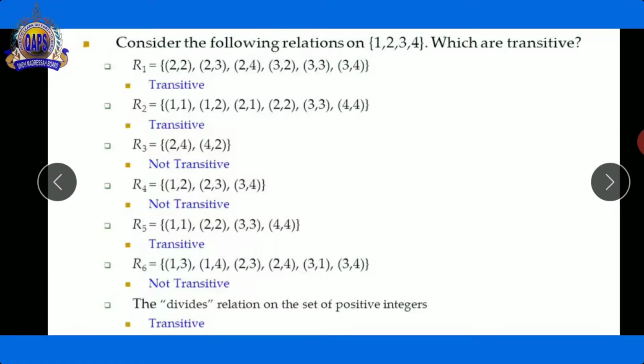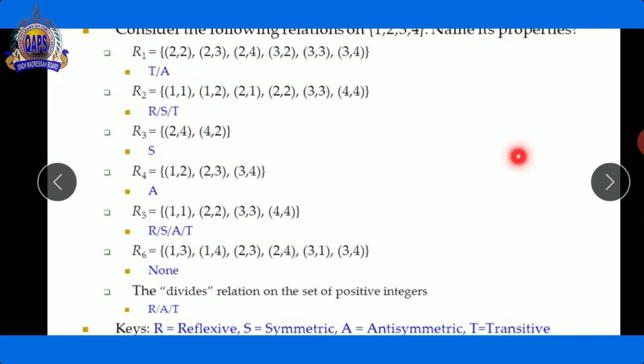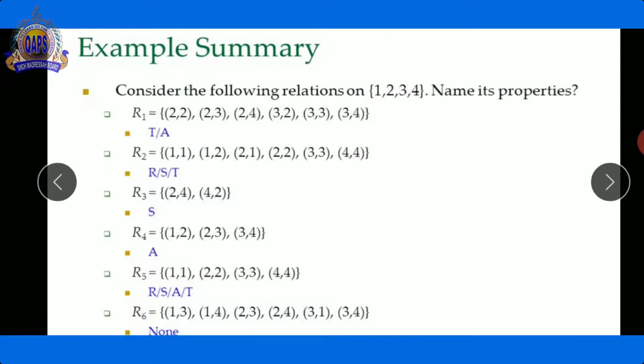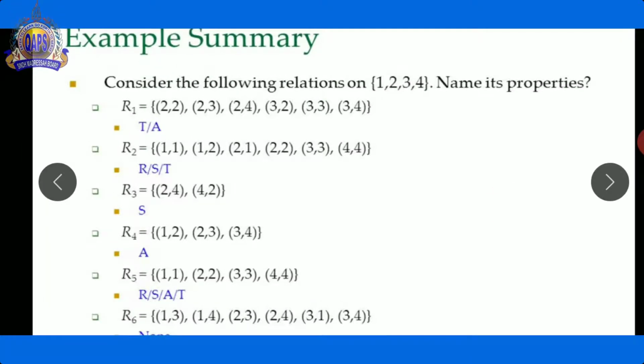Now let's go to the other example. Consider the following relations on 1, 2, 3, 4. Name its properties. Here we are going to choose, in between the set, which properties or which relations are defined here.